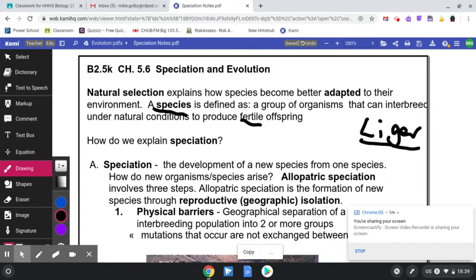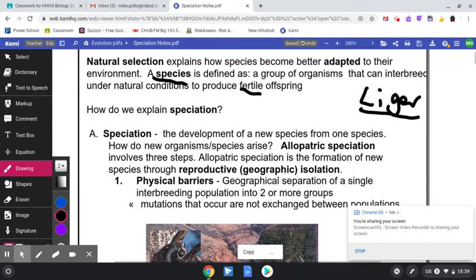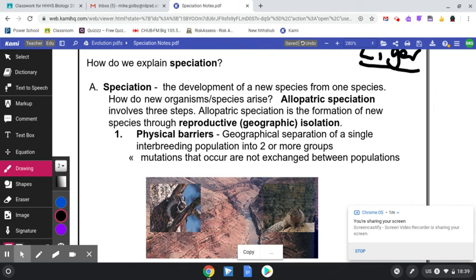Moving on, this term speciation was also mentioned in Science 9. Quick review of it now. Speciation is the development of a new species from one species that already is living. You can think of the finches, the Galapagos Islands finches, on this one. Constantly different types of finches are being made due to the competitiveness between them for food and the different beaks that have been created over time. A great example of speciation.